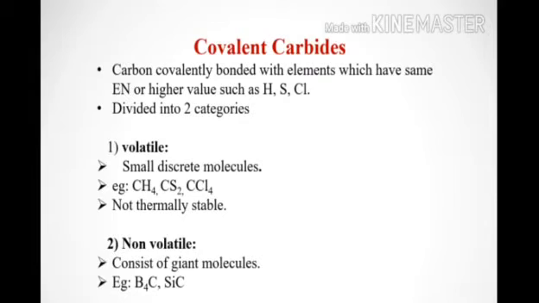Here are the examples: CH4, that is carbon combined with hydrogen; CS2, that is carbon combined with an element of group 16; and CCl4, that is carbon combined with an element of group 17. The carbides of these groups are either gases or volatile liquids, and they are not thermally stable.